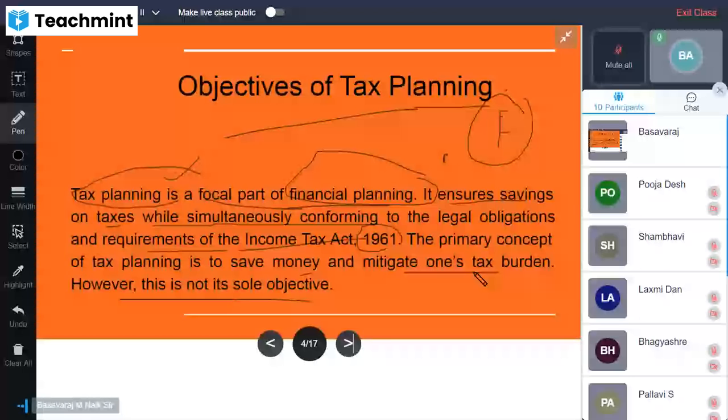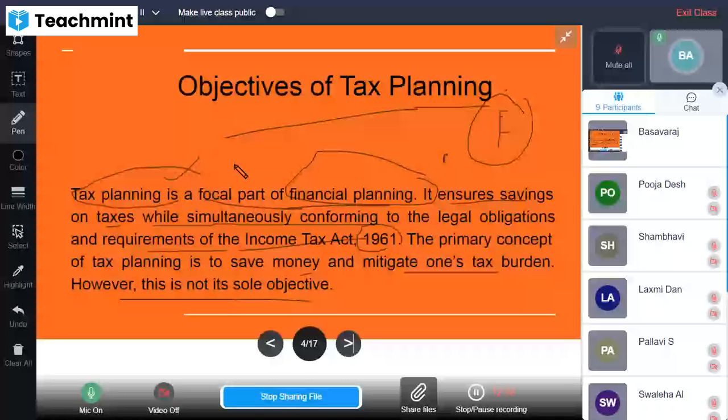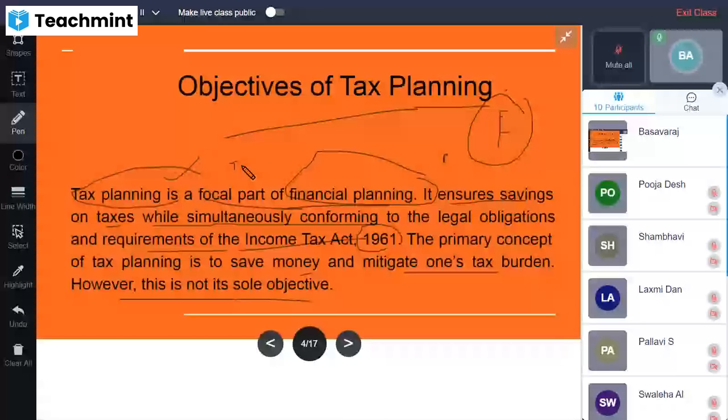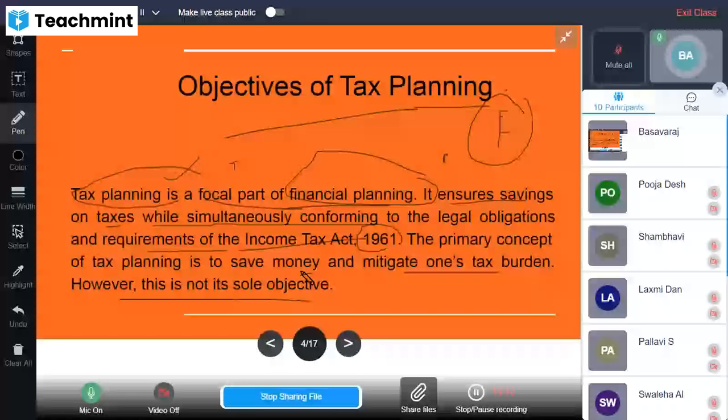It's not only the sole objective, right? Other than that, tax planning helps the nation, right? It helps the nation to balance the disposable income of an individual. It helps with nation building. If an individual makes a proper plan for taxes, it will definitely lead to a balance in the economy. So that we will see in the next slide. So those are the basics. This is not the only objective; tax planning has certain objectives more than this.